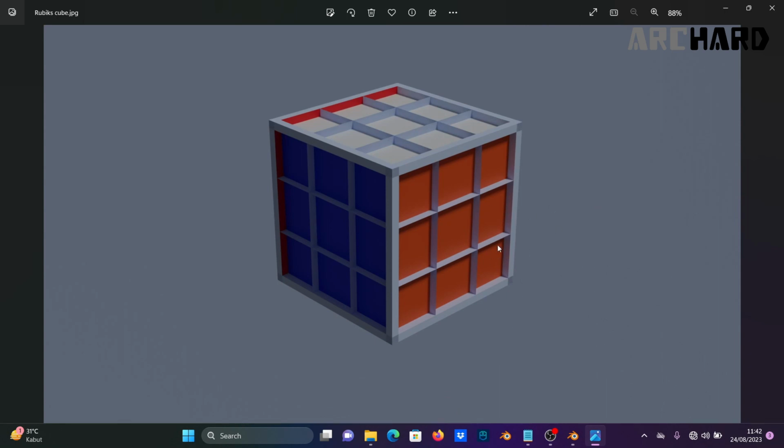Okay, the cube has finished, and the tutorial has finished as well. I think that's all I can say.